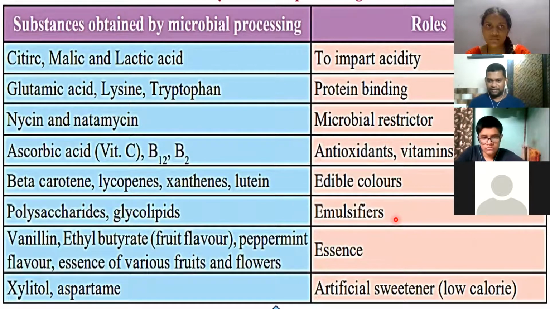That is called an emulsifier. There are fruit essences available, artificial sweeteners, all these different economically and industrially important compounds which are produced by microbial processing. So all these are just examples you have to learn. You don't need to go into the details of each. Just remember which substance is obtained by microbial processing and what is their necessary role.